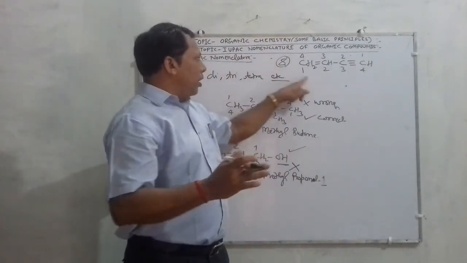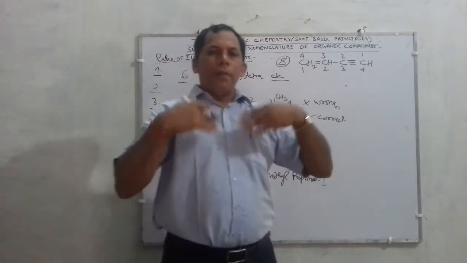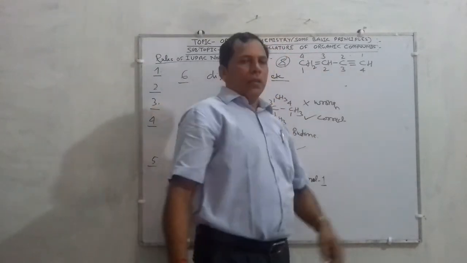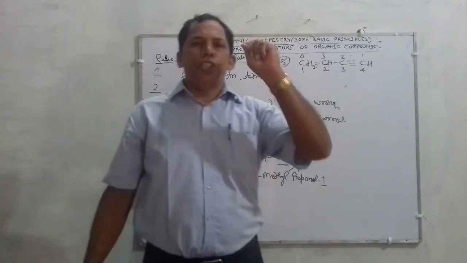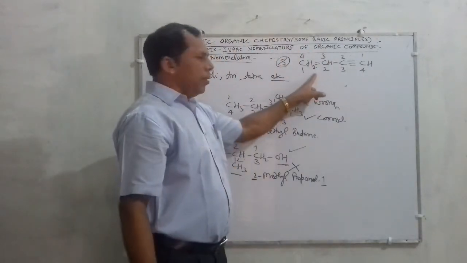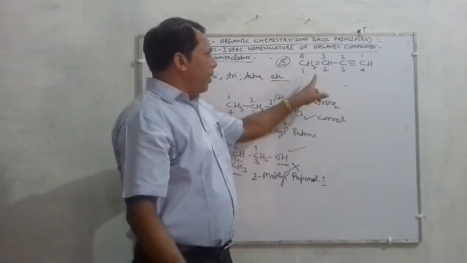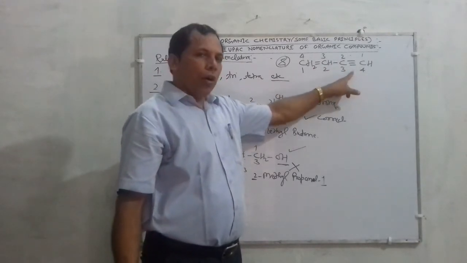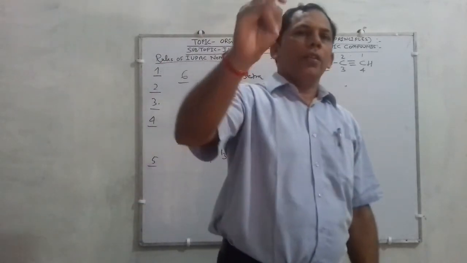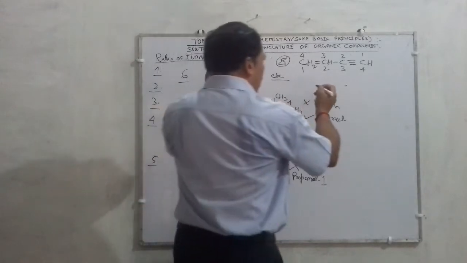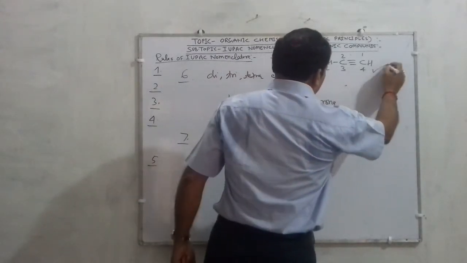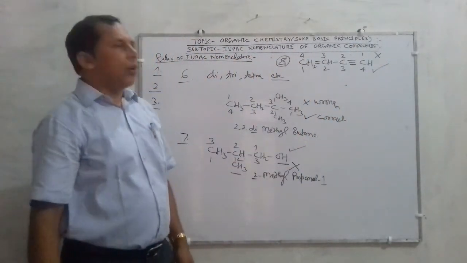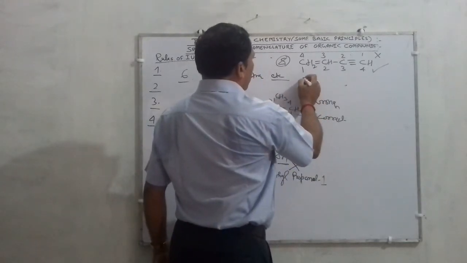The statement of IUPAC is that in that case numbering of carbon atoms is started from the end where the double bond is nearest, and in naming first write ene, meaning double bond, then write yne, Y-N-E, because in the alphabet E comes first, then Y. So in that case the lower numbering is correct and the upper numbering will be wrong.